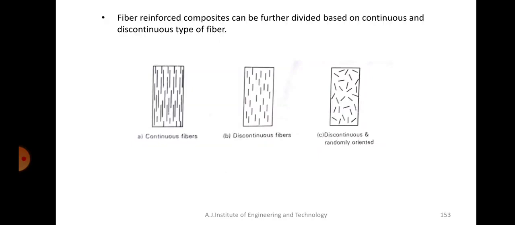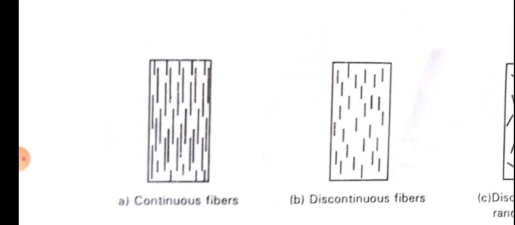Okay, so there are three types of fibers actually. The fiber reinforced composites can be further divided into continuous fibers and discontinuous fibers. Some of the fibers can be arranged as continuous, some of them are discontinuous. As you can see in sketch 1, they are called continuous fibers.